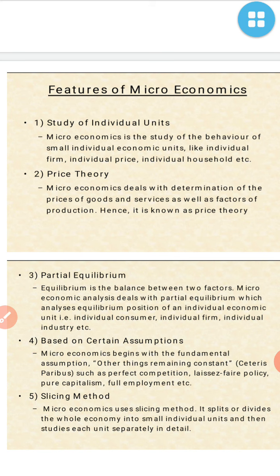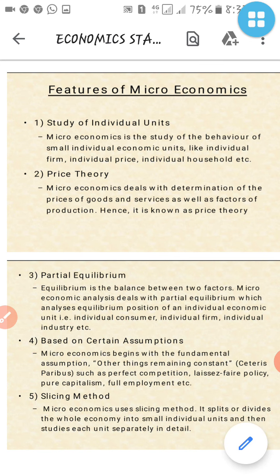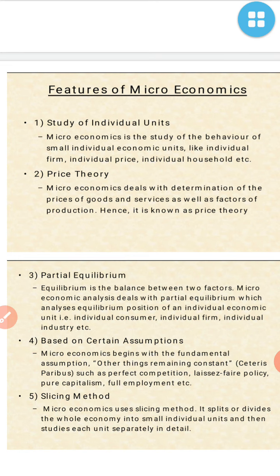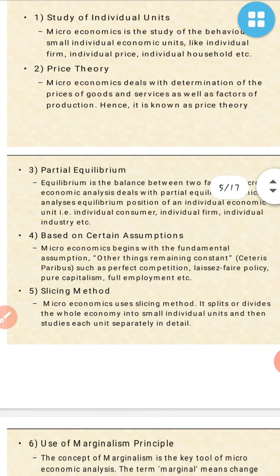Then price theory. The shopkeeper can set prices on products and on rent also. So microeconomics deals with the determination of the prices of goods and services, as well as factors of production. Hence it is known as price theory. The shopkeeper can set his product prices and he can sell his product to the customer.